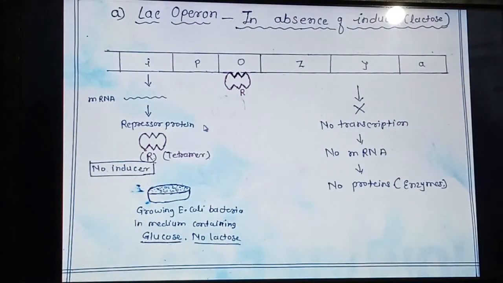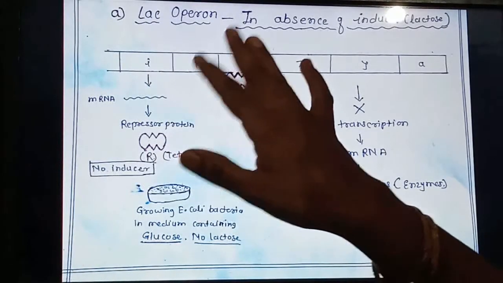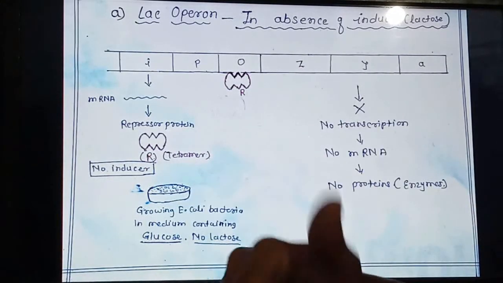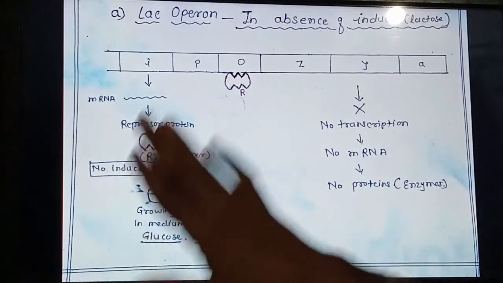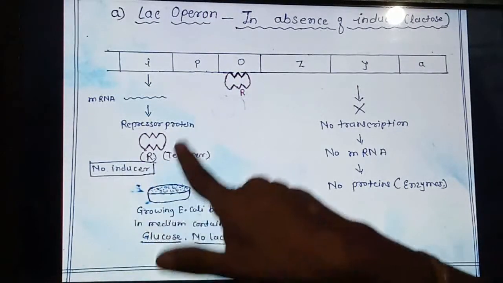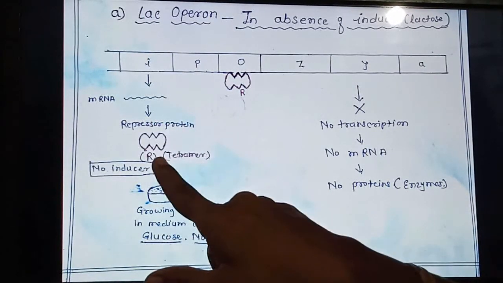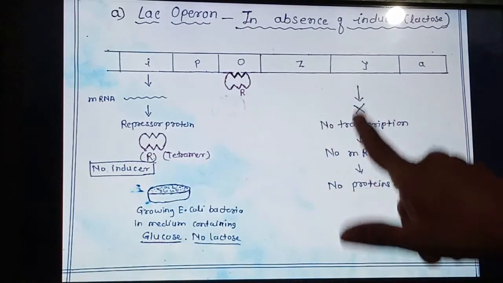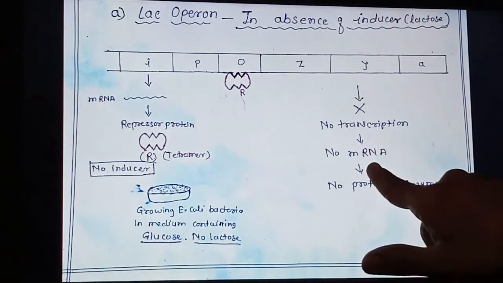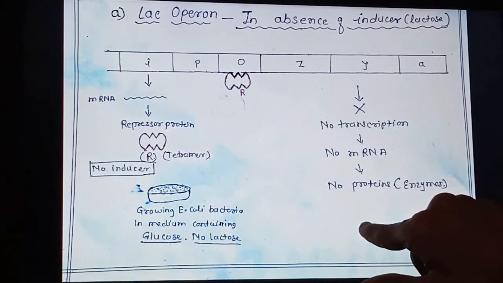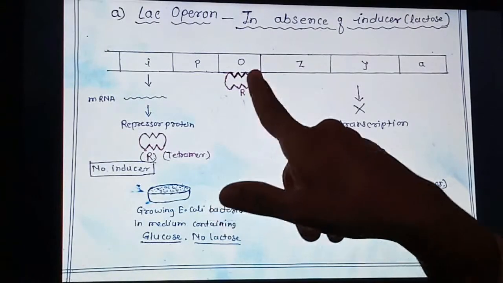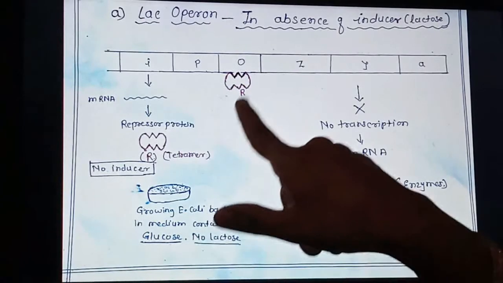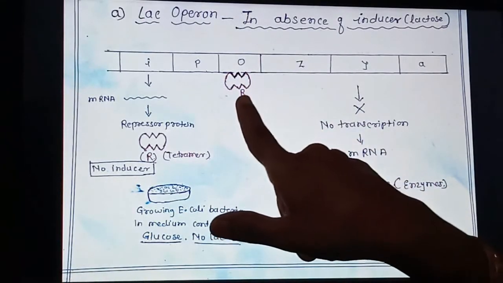Next we will see the lac operon, which is in our textbook. Now as you know positive operon and negative operon, in the lac operon, whenever this protein binds to the operator site, it will not transcribe. No mRNA will be formed, no proteins will be formed. So it comes under a negative operon. Keep in mind that the lac operon is a negative regulating operon.